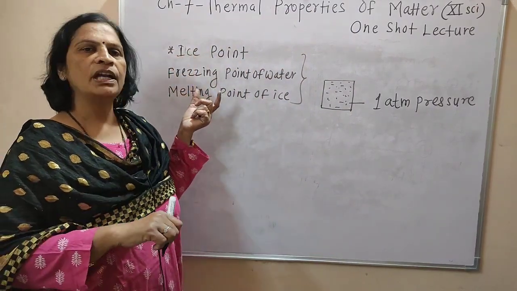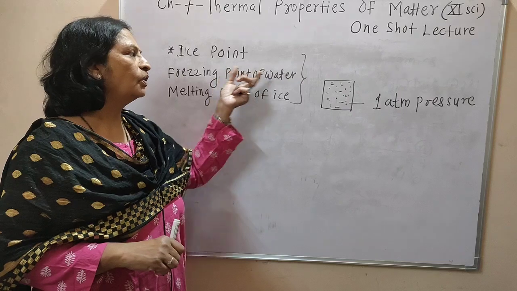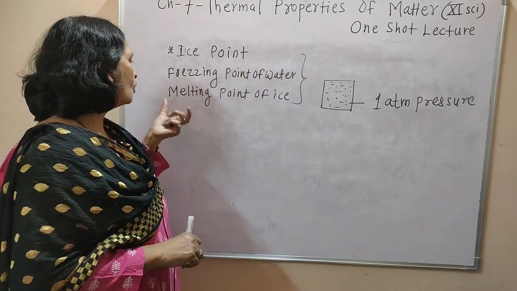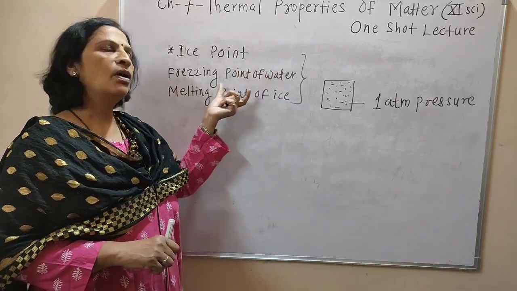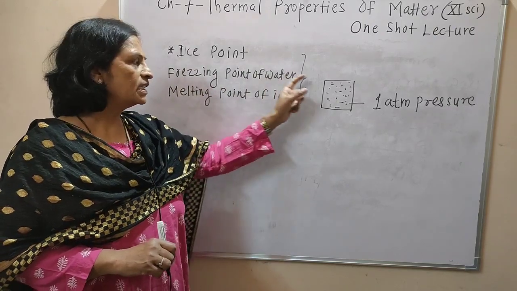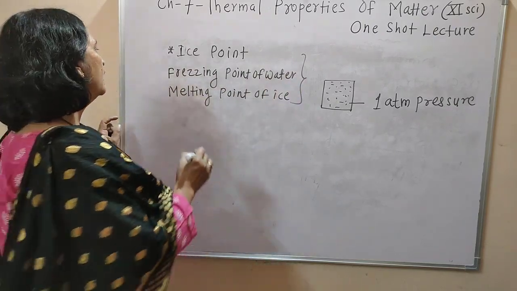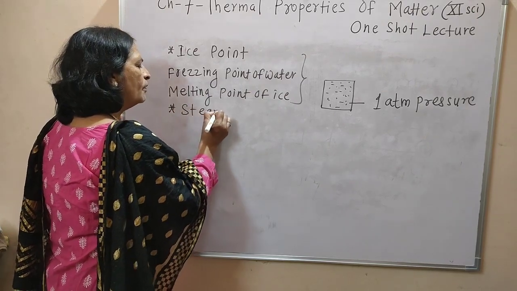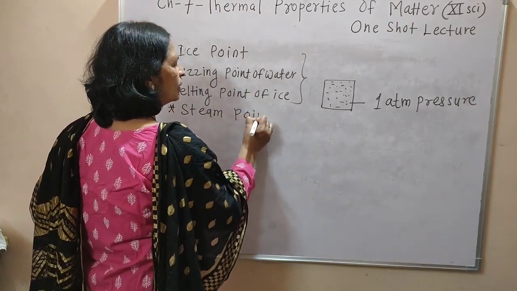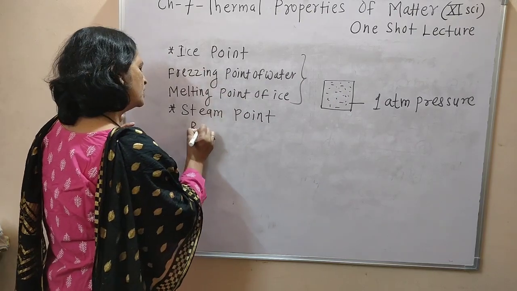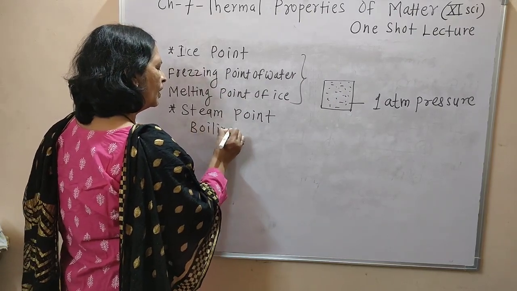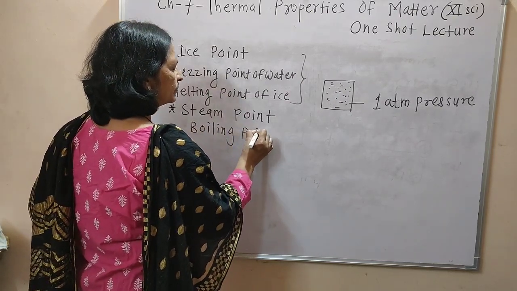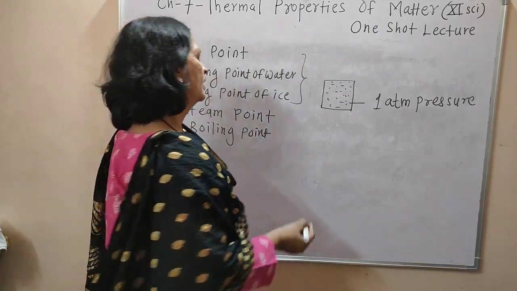It is also called the freezing point of water, or the melting point of ice. Okay, and that is the lowest temperature. Then we have to study the steam point. Definition of steam point, or boiling point. Now